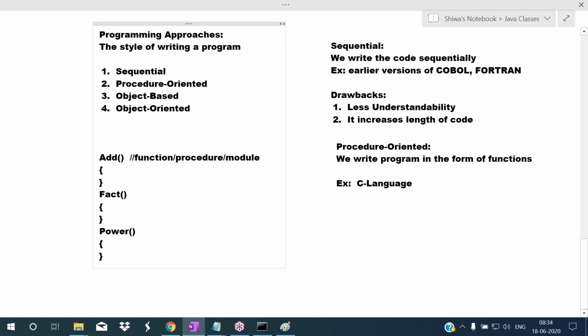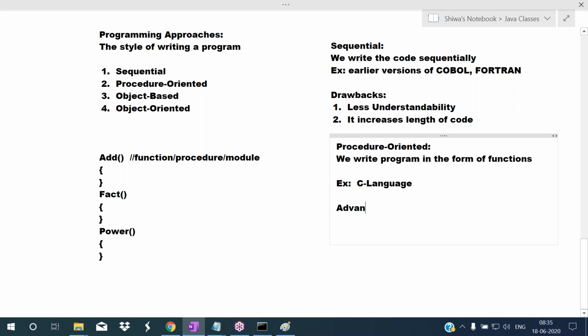In the sequential approach, it becomes difficult to understand because the code is line by line. Here we are writing in the form of parts, so we can understand clearly. This is the add block, this is the fact block, this is the power block, each one a function. So you can understand the code very clearly. The first drawback is avoided, and that becomes an advantage of the procedure oriented programming language.